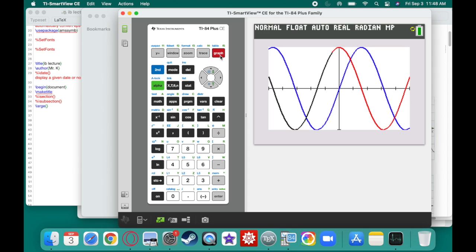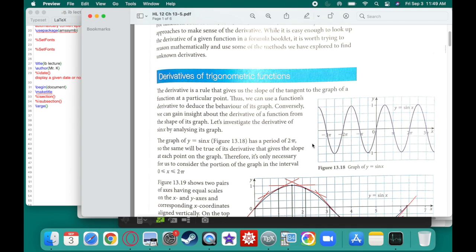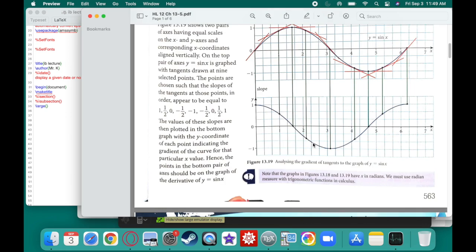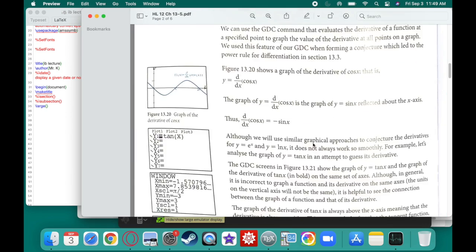Let's see what that looks like. Hey. All right. So the derivative of sine seems to be cosine of x. And in fact, that is true. All right. So the derivative of sine is cosine.